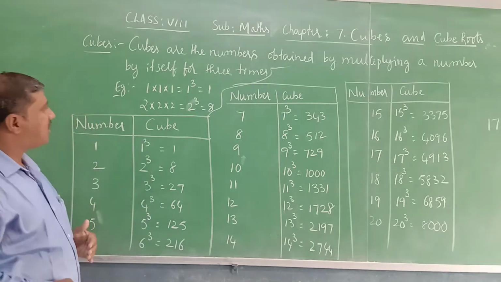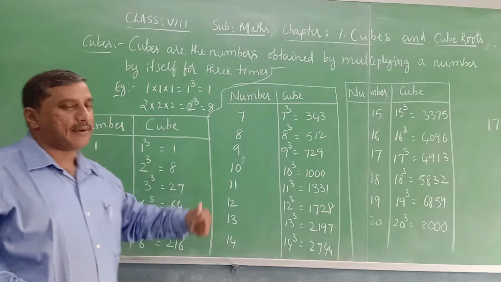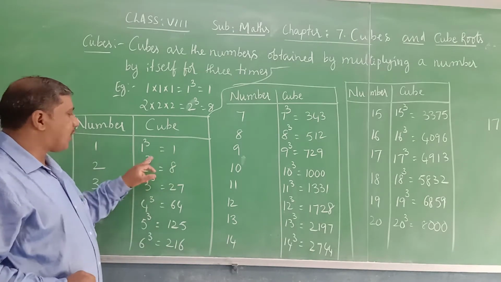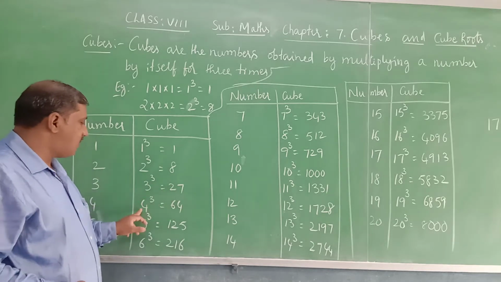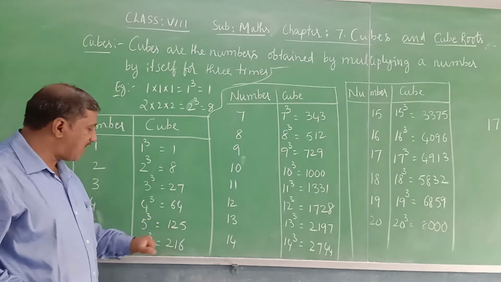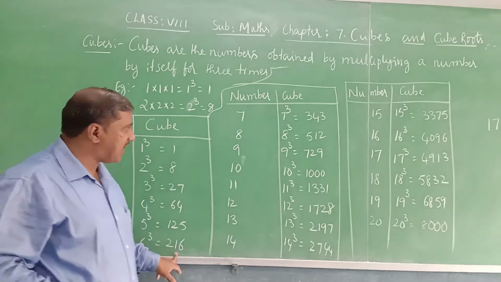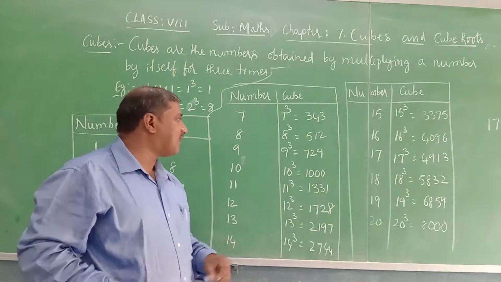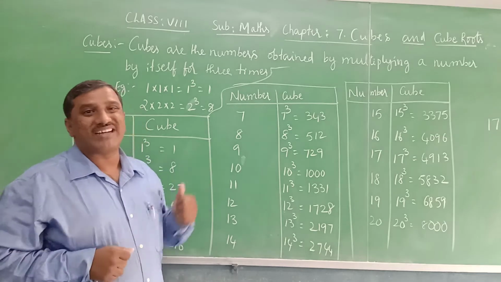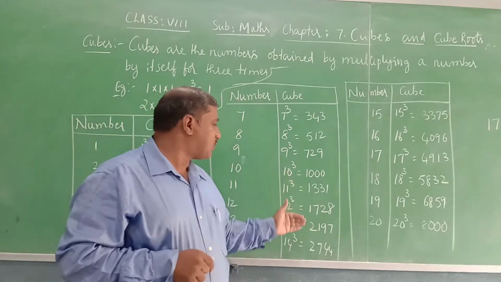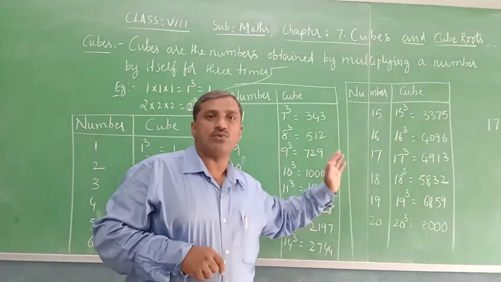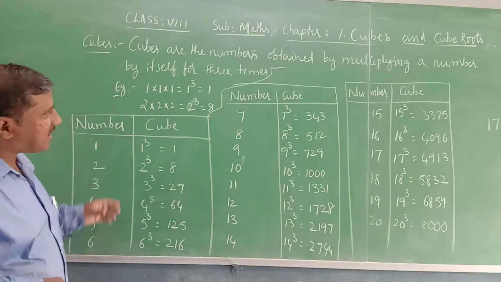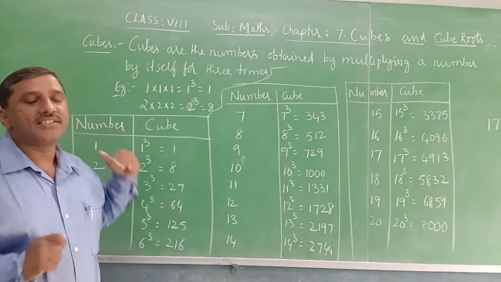And here we have the cubes of the first 20 numbers, 1 to 20. 1 cube is 1, 2 cube 8, 3 cube 27, 4 cube 64, 5 cube 125, 6 cube 216, 7 cube 343, 8 cube 512, 9 cube 729, and 10 cube is 1000. Now you see 11 cube, 12 cube, 13 cube, 14 cube, and so on, up to 20 cube, which is 8,000. So these are the cubes from 1 to 20.